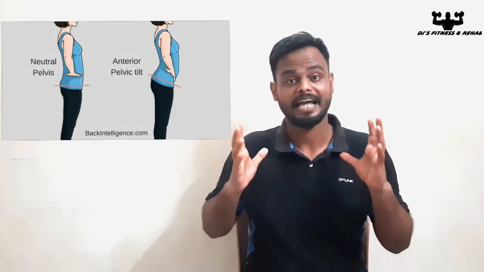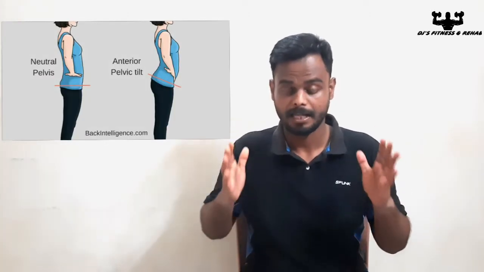Before that, let me share what conditions we can face due to abdominal weakness. A weaker abdomen tends to shift our body forward, and our pelvis gets shifted forward. That is called anterior pelvic tilt.